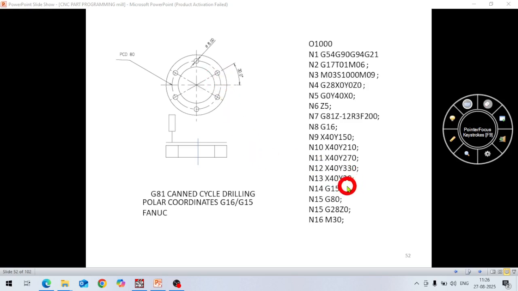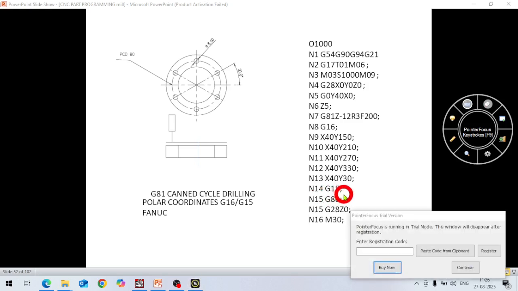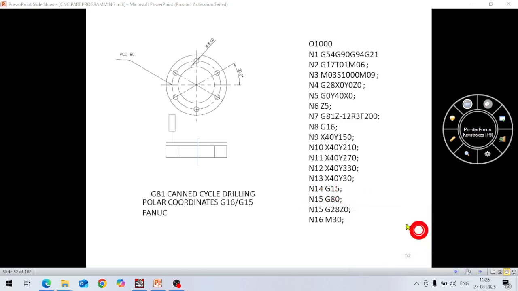Okay. And in next line, N14, G15. G15 means now it is off. This polar coordinate is off. So polar coordinate off, and then in next line, N15, G80. G80 means canned cycle is also cancelled.